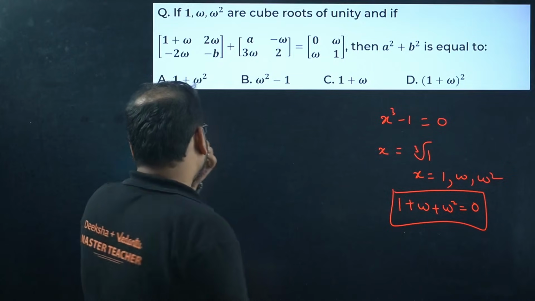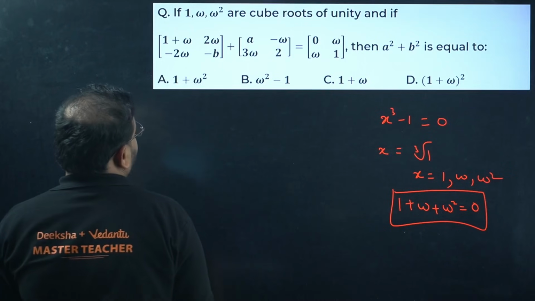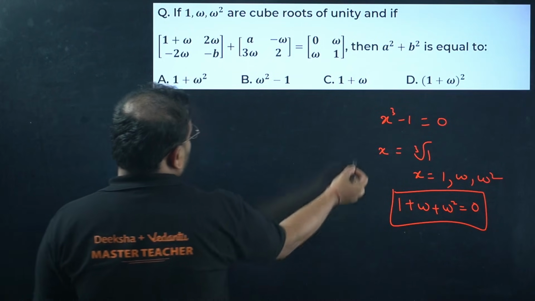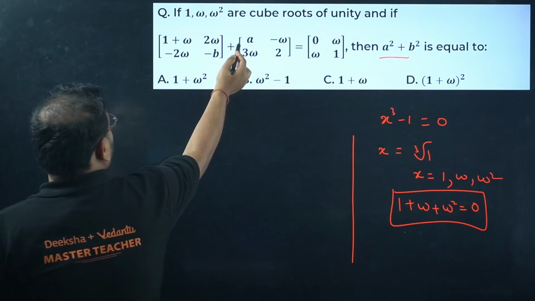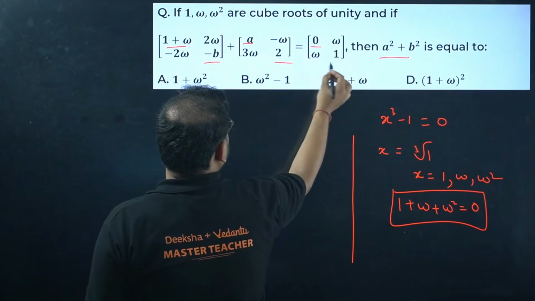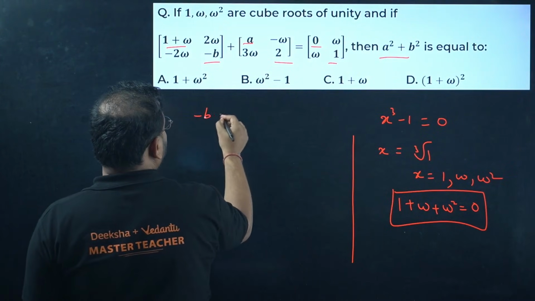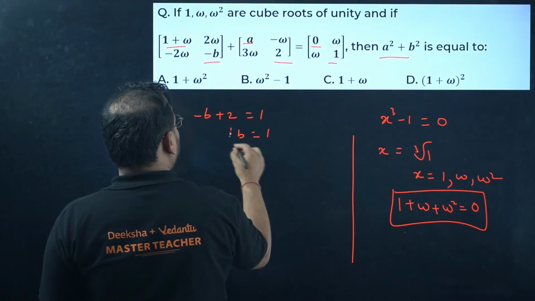Okay, now what are they saying in this question? To find this value, a we will get from these elements and b we will get from these elements. So I get minus b plus 2 equal to 1. It means b equals 1. Am I right?